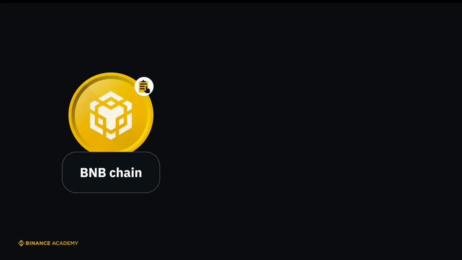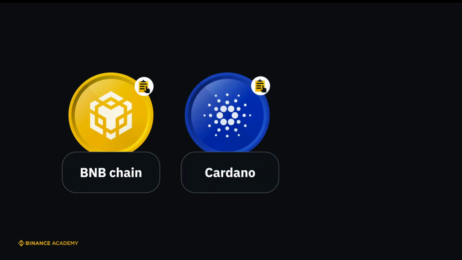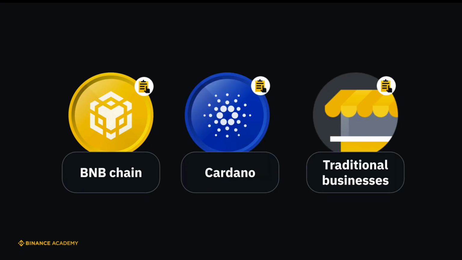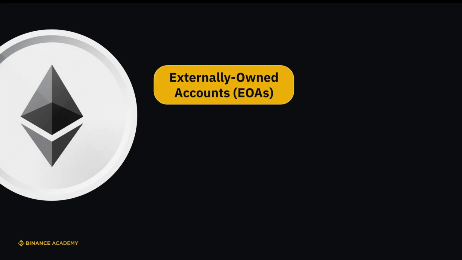Besides Ethereum, many other blockchain networks, including BNB Chain and Cardano, support smart contracts. Outside of the cryptocurrency industry, traditional businesses are also utilizing smart contracts. For example, retailers can use smart contracts to resolve disputes with vendors quickly. Let's take a closer look at smart contracts on Ethereum, the leading blockchain network for smart contracts.